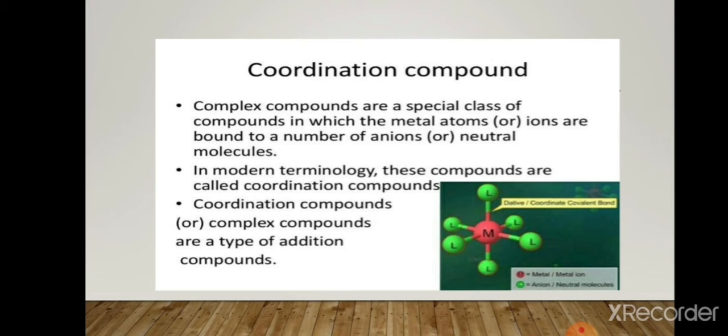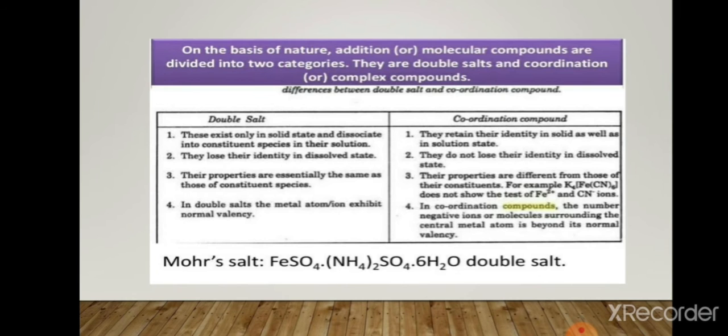In modern terminology, the complex compounds are called coordination compounds. The coordination compounds or complex compounds are a type of addition compound. On the basis of nature, addition or molecular compounds are divided into two categories, that is double salts and coordination or complex compounds. Here we see the difference between double salt and coordination compounds.